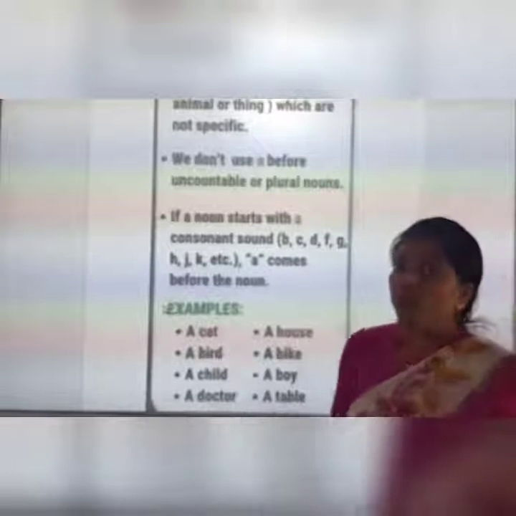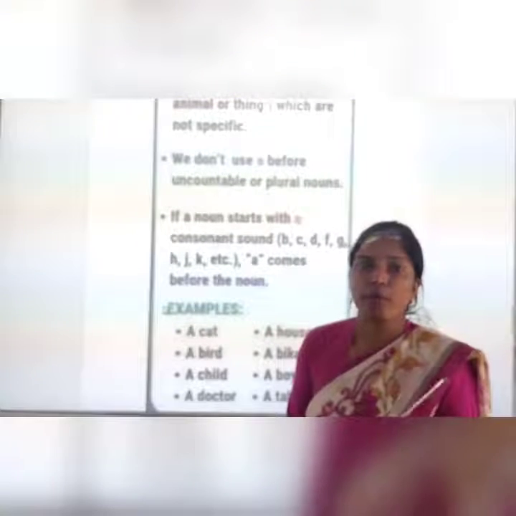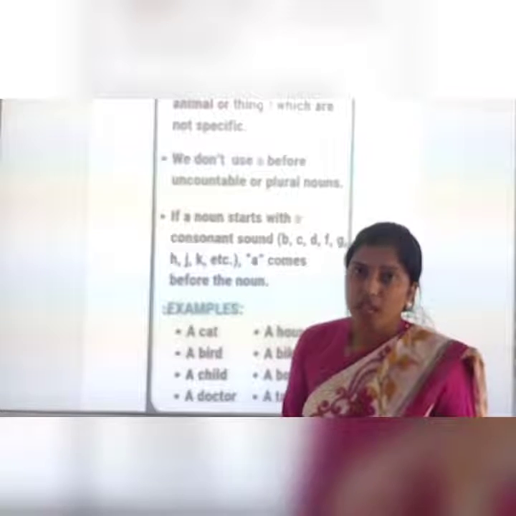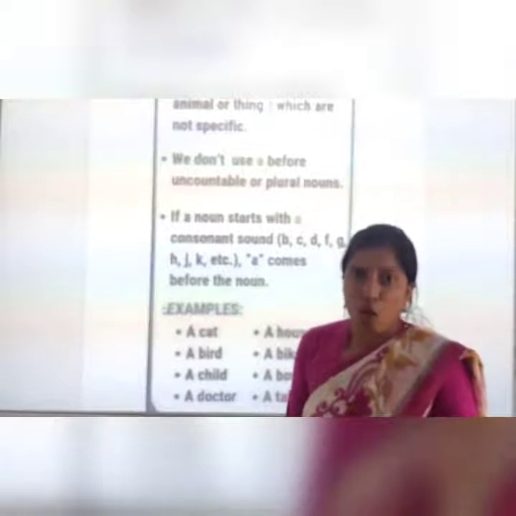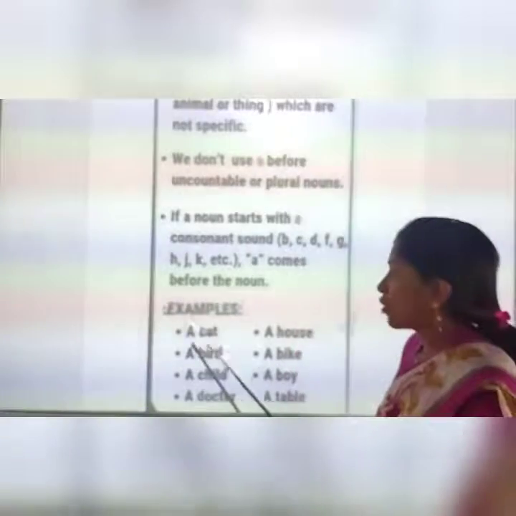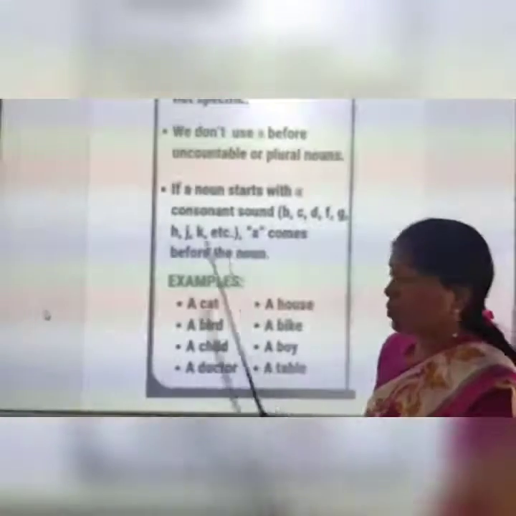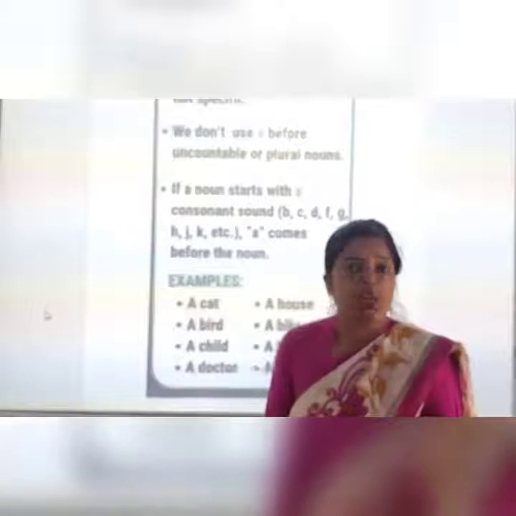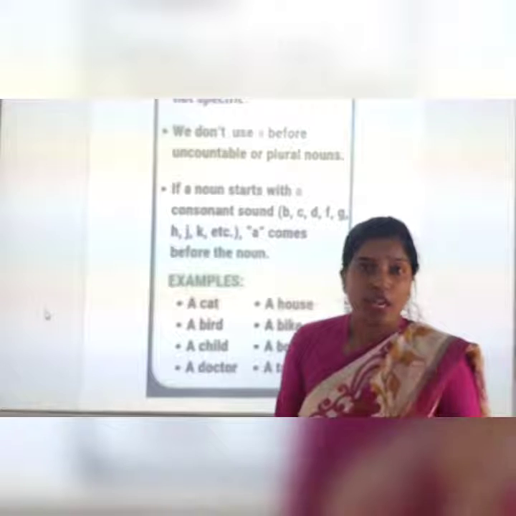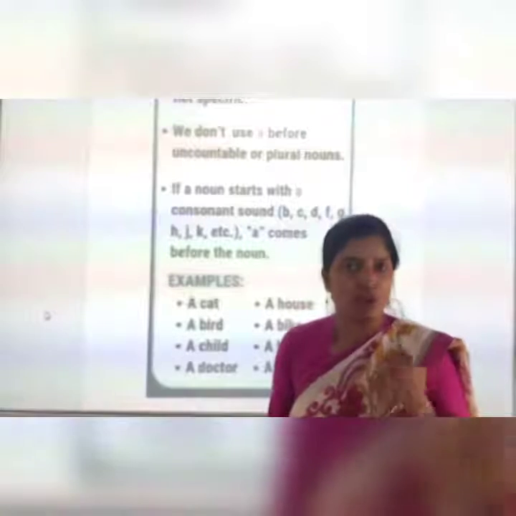Got it? See, now the most important thing that you have to remember regarding article a, where we are going to use a, the nouns which begin with a consonant sound, on which you have to focus on sounds. As you know, there are 26 letters in the English alphabet, which are divided into vowels and consonants.